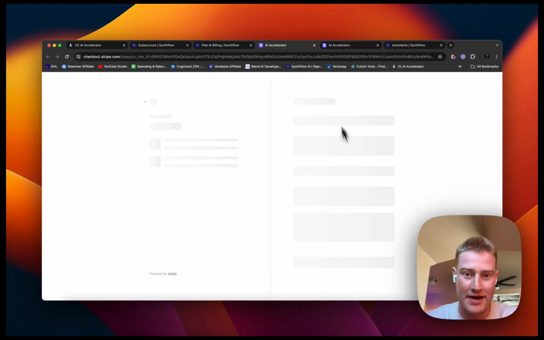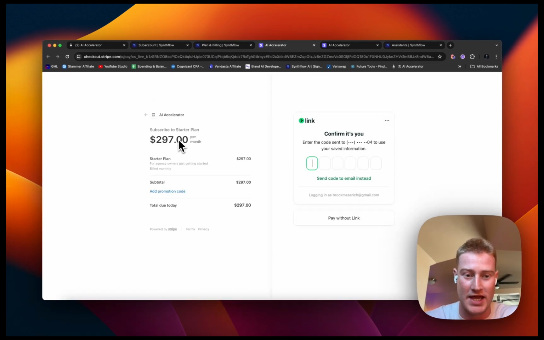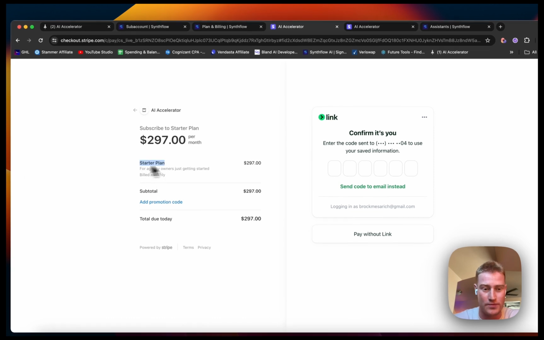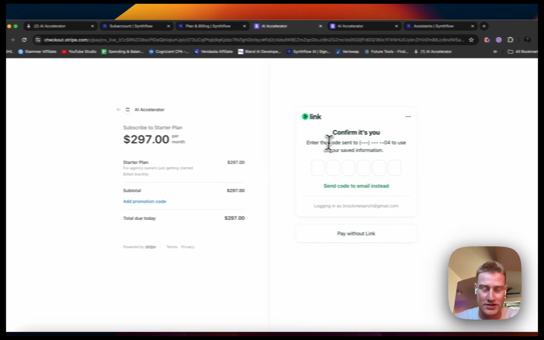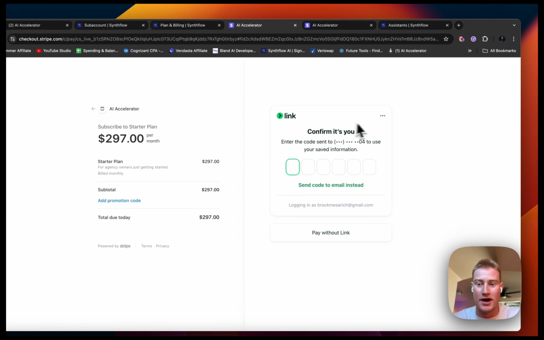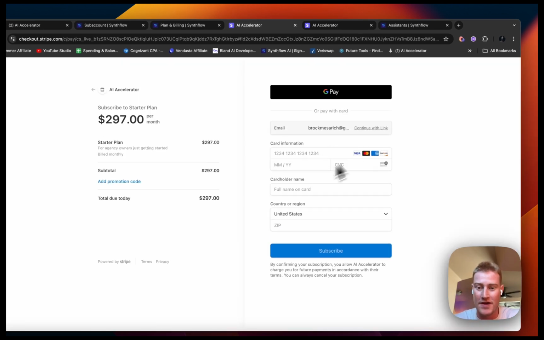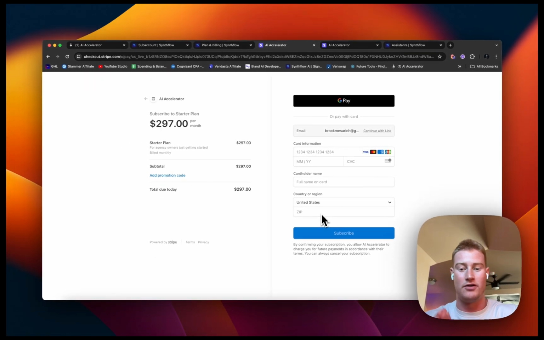And this is going to take you to a separate Stripe checkout link. And you can see here, it is going to say everything that we need to know. So starter plan for agency owners just getting started, billed monthly, $297. And essentially they would just need to add their card information, as you could see here, and then once they pay, that card is on file to be charged monthly and to get access to the software.